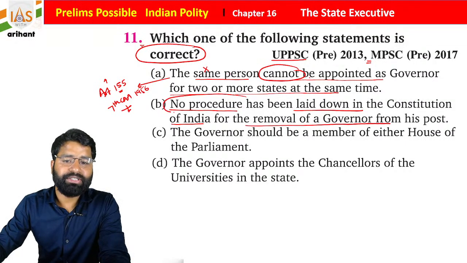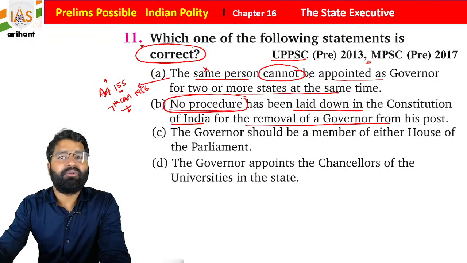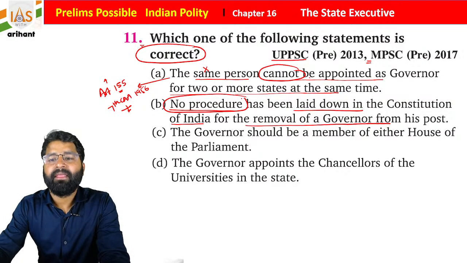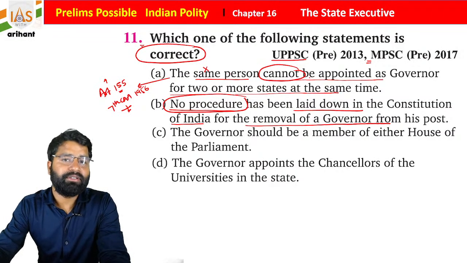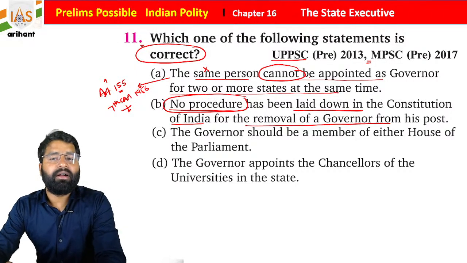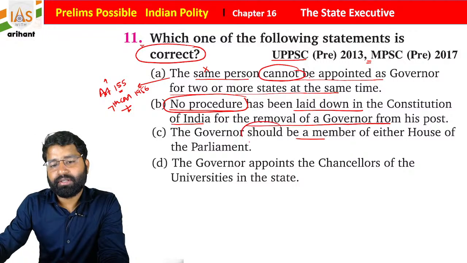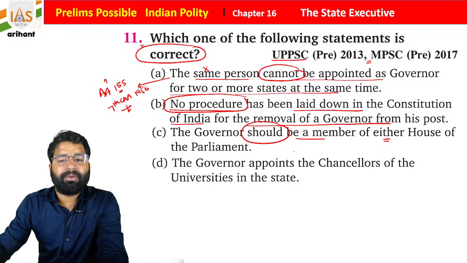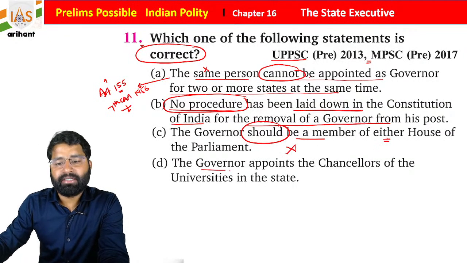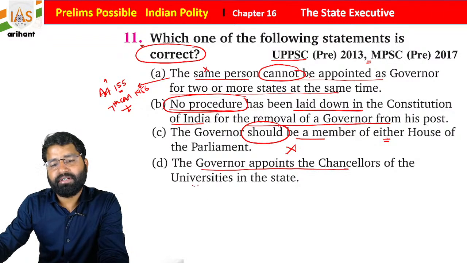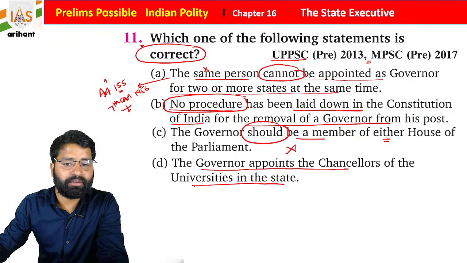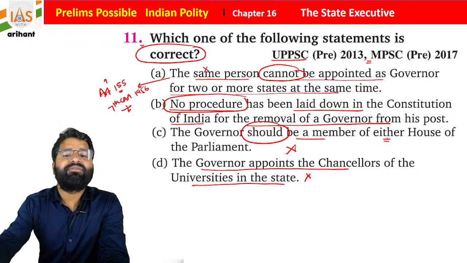No procedure has been laid down in the Constitution of India for the removal of the governor from his post. The governor should be a member of either House of Parliament? That is also not needed. The governor appoints the chancellor of the universities in the state. He is the chancellor himself, so he is appointing the vice chancellor.